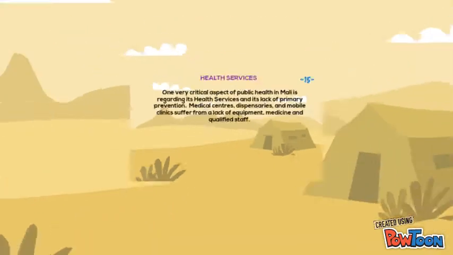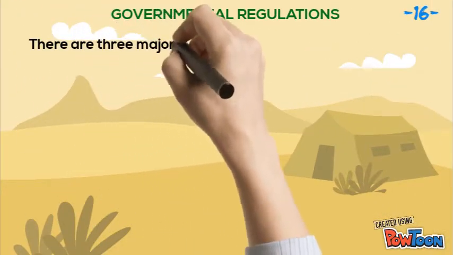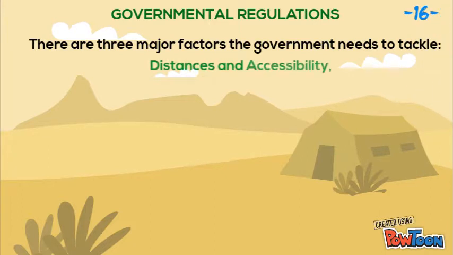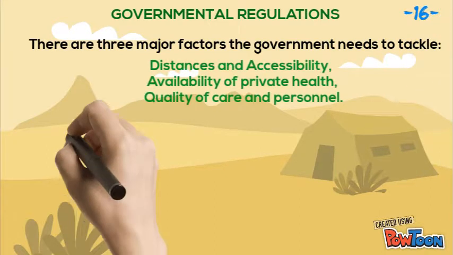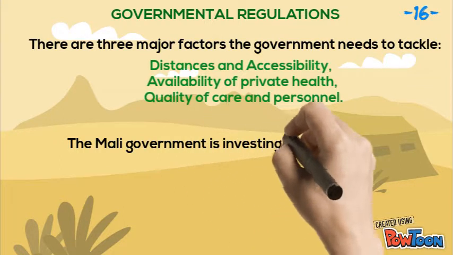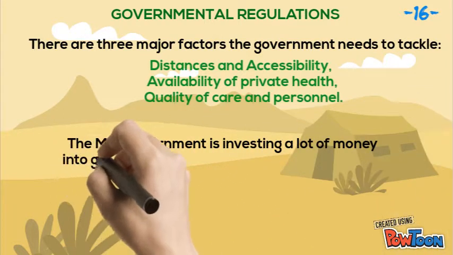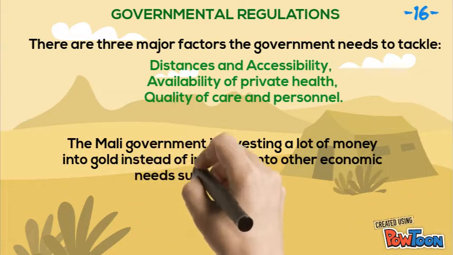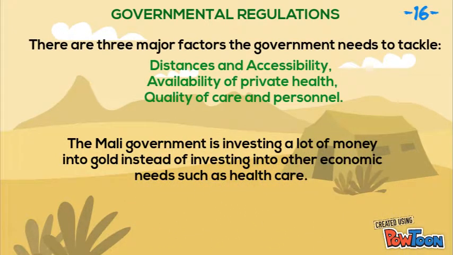There are three major factors the government needs to tackle: distances in accessibility, availability of private health, and quality of care and personnel. The Mali government is investing a lot of money into gold instead of investing into other economic needs. Decentralization is meant to improve social groups, food quality, and healthcare in Mali. The goal of decentralization is to make life easier for the population of Mali.